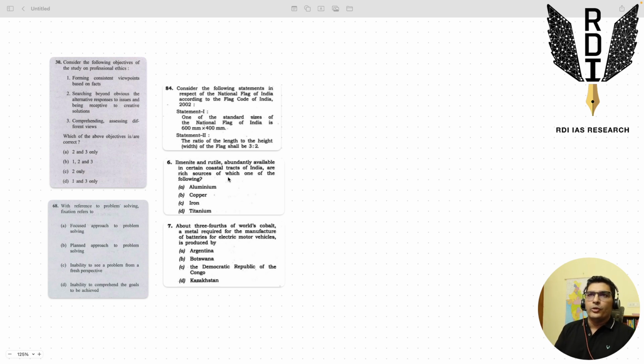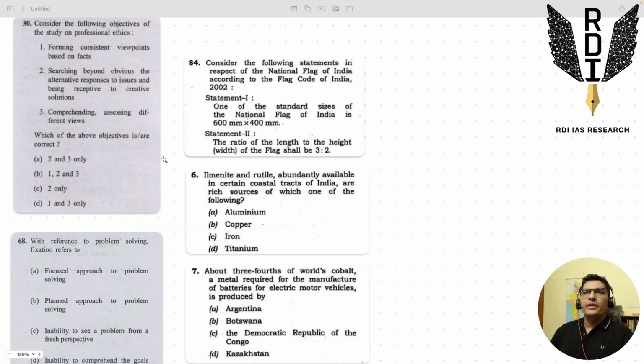So let me just show you. Right, so here we have the questions. I've zoomed it a little bit. I hope you're able to see it on your screen. So we have on the left the darker shaded questions. These are those engineering service exam questions where we were discussing the OLQs, the officer like qualities. And on the right, we have the questions from the 2023 civil services prelims, right? So we have these questions 84, question number 6 and question number 7 from this year's 2023 civil services prelims exam.